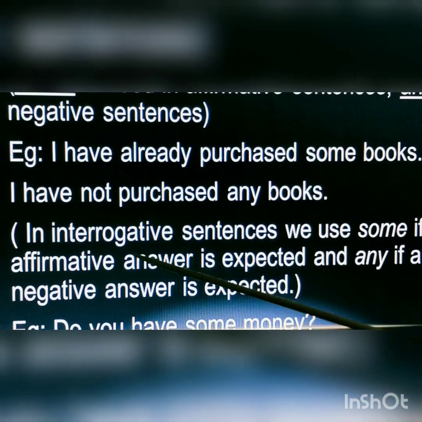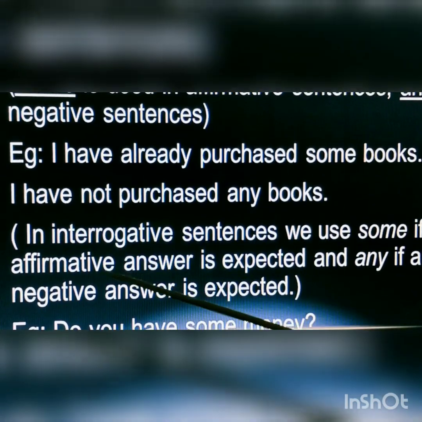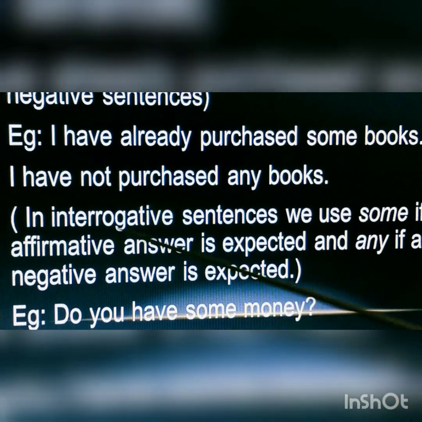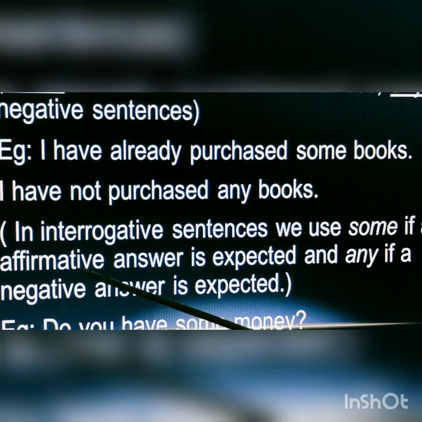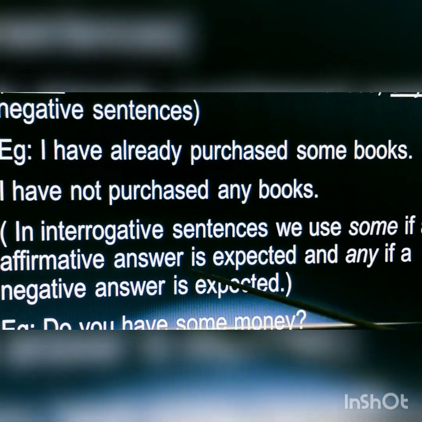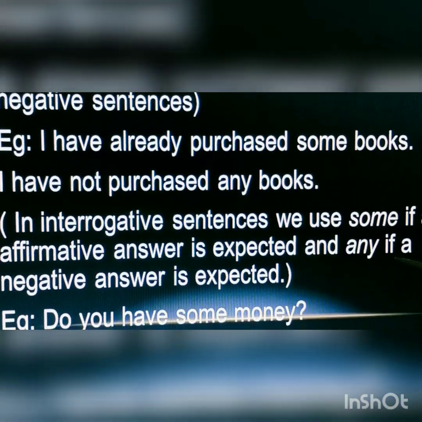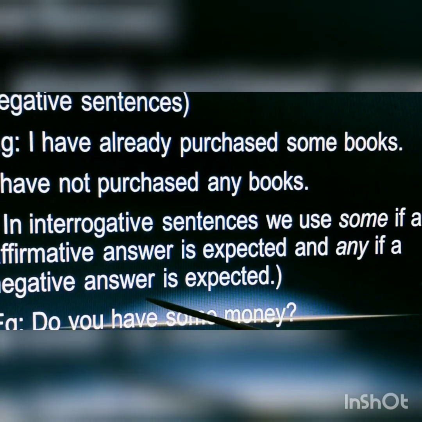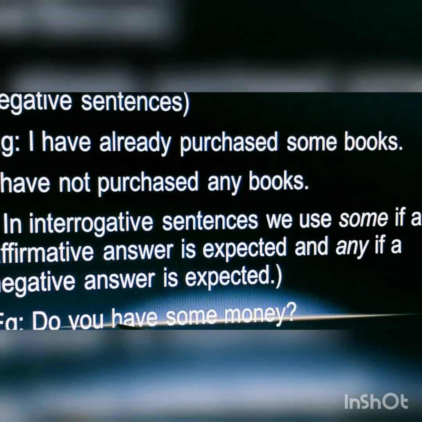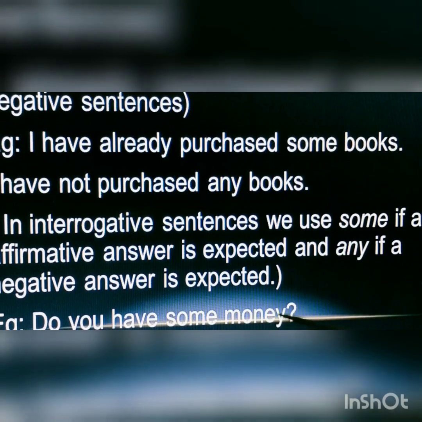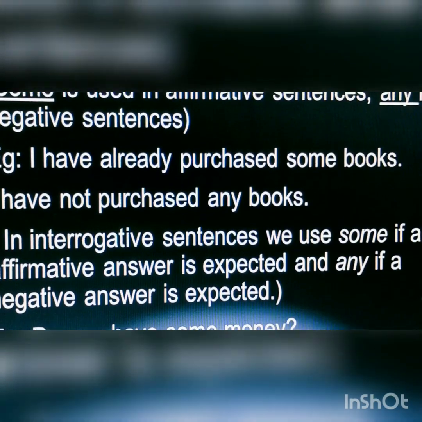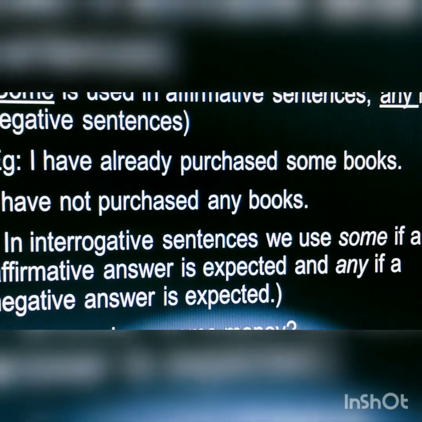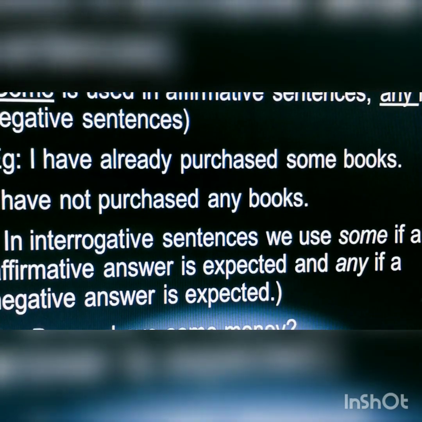Now we will see what about interrogative sentence? In interrogative sentences, we use some, if an affirmative answer is expected, and any if a negative answer is expected. Do you have some money? Here the answer will be yes, I have. Do you have any help? No, I don't have.